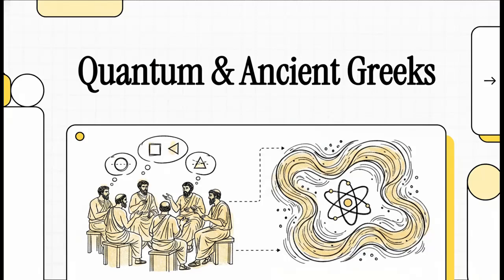Today we're going to explore a truly mind-bending connection. We're looking at how the absolute weirdest, most counterintuitive discoveries of modern quantum physics were actually mapped out by ancient philosophers. Literally guys in togas, just sitting around and thinking roughly 2,500 years ago. It sounds totally impossible, right? But stick with me, because as we go through this, you'll see just how unbelievably far ahead of their time they really were.